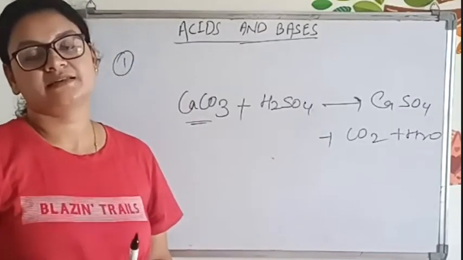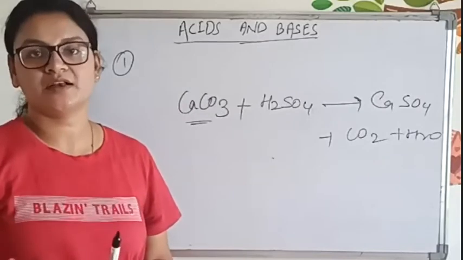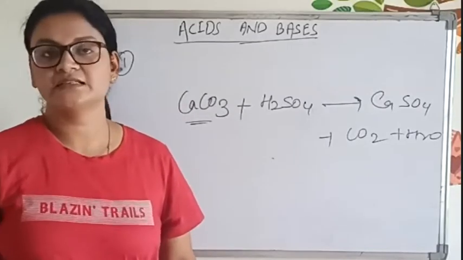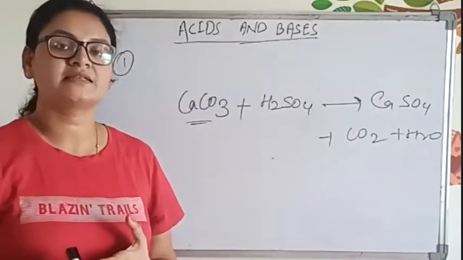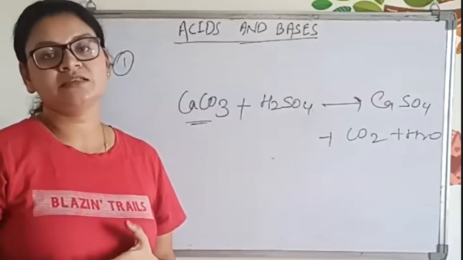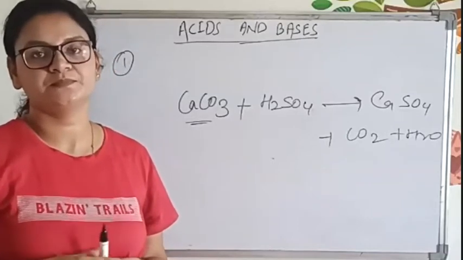So acids react with carbonates and bicarbonates also. These are the properties. And aqueous solutions of acids conduct electricity. That means, why does it conduct electricity?